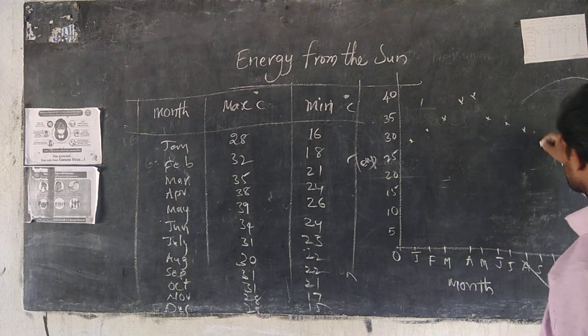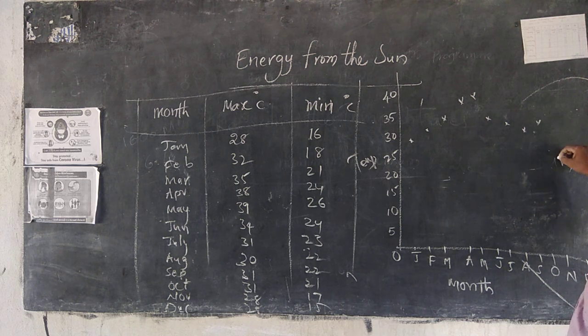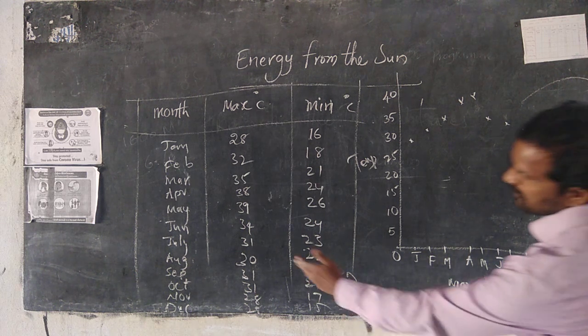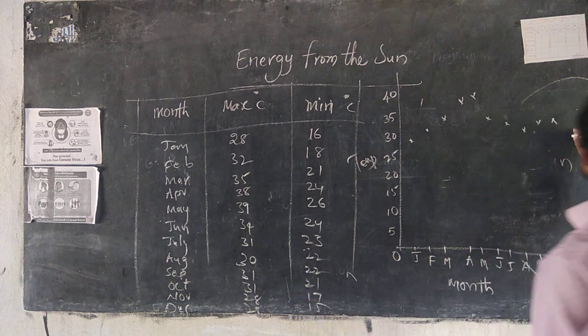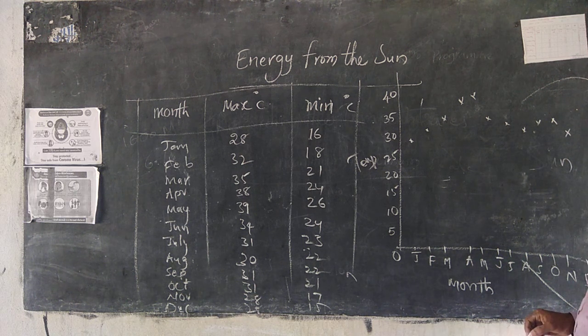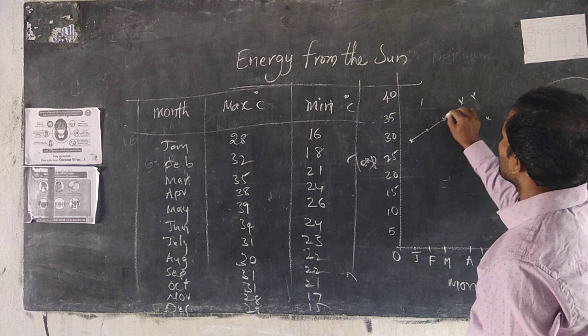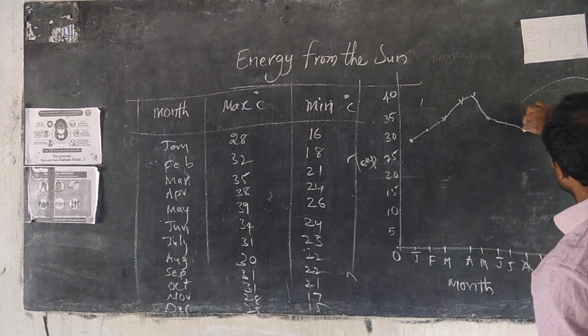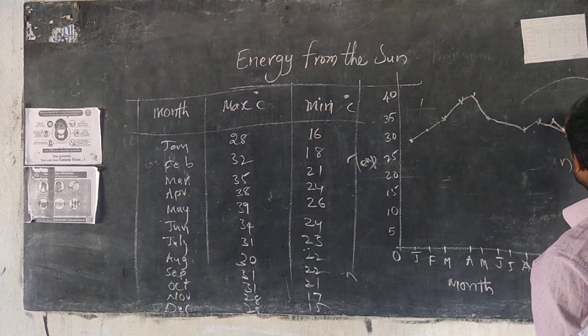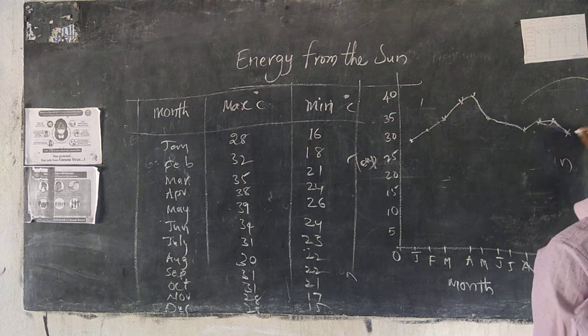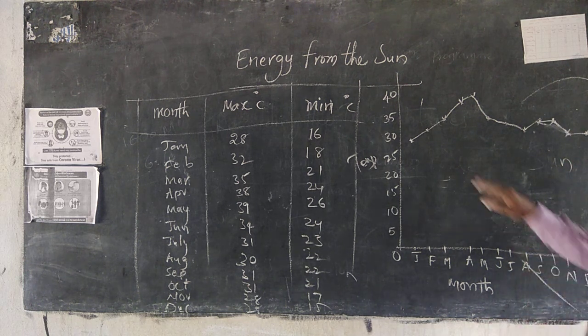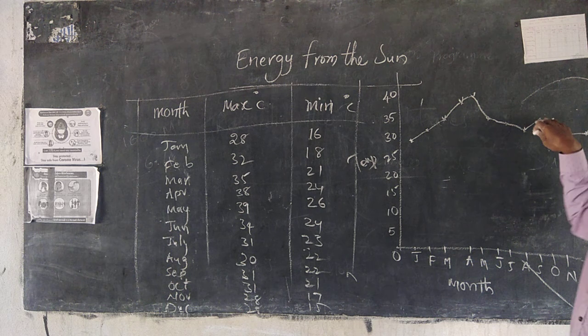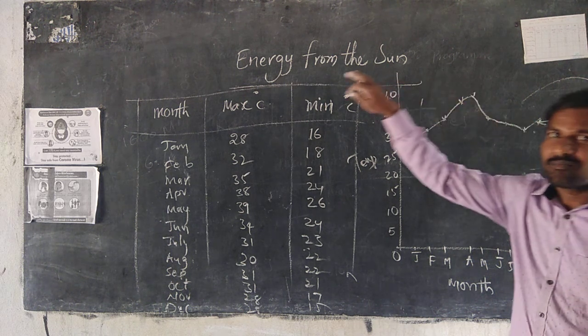August 30. September 31. October 31. November maximum temperature 28. December 28. Okay, we connected all the points. So this is the maximum temperatures of the year.